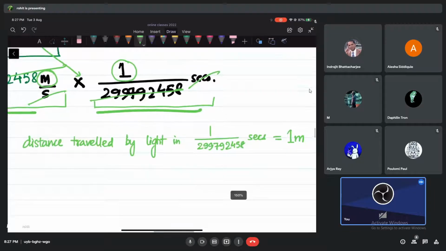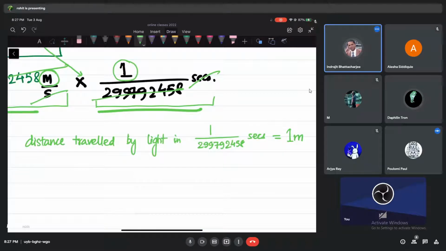So do you understand what 1 meter is, guys? Do you think the time is very big or quite small? Very small. But still light can travel 1 meter in that time. Now you can visualize how much 1 meter is, right guys? Every time you think about meters, you can say that in such a small time, light has already traveled that distance. You got the idea, right?